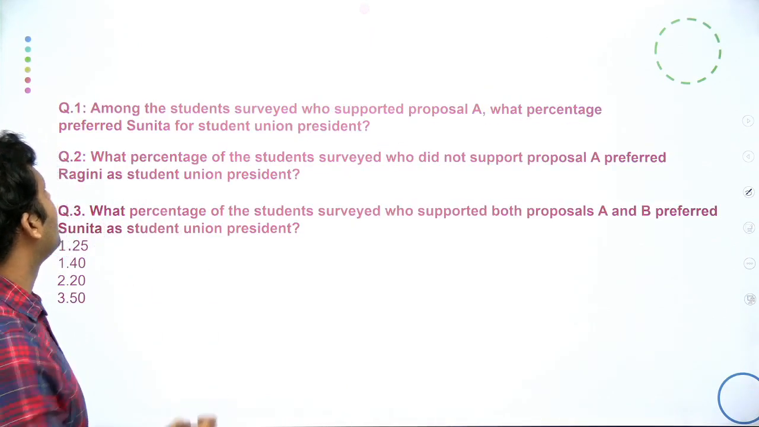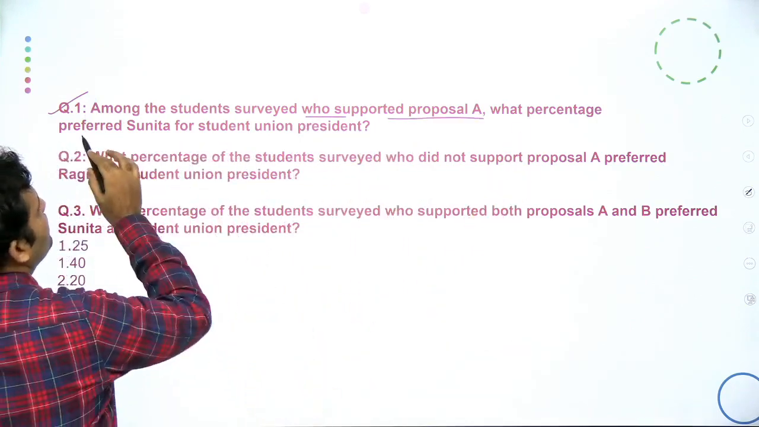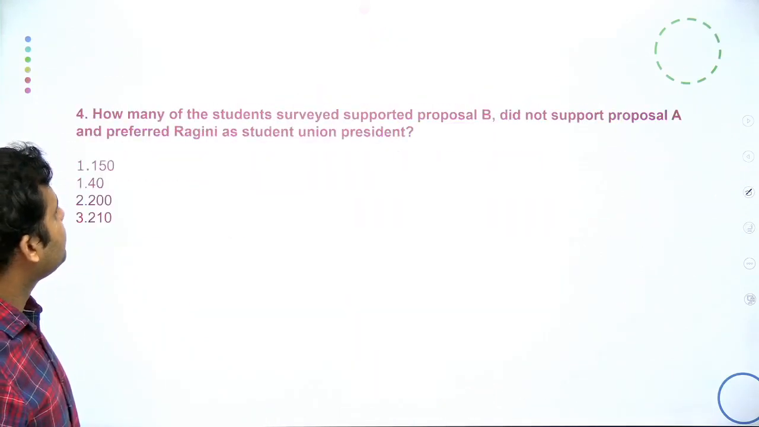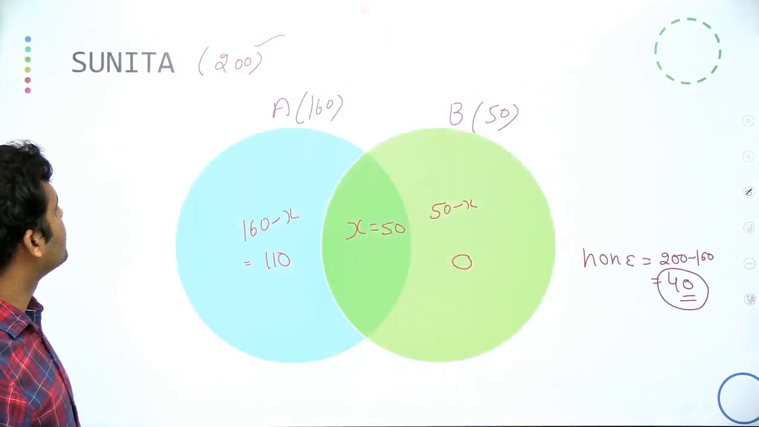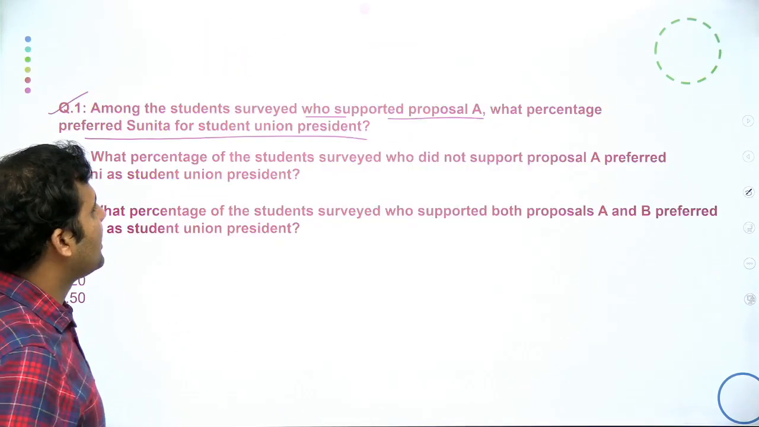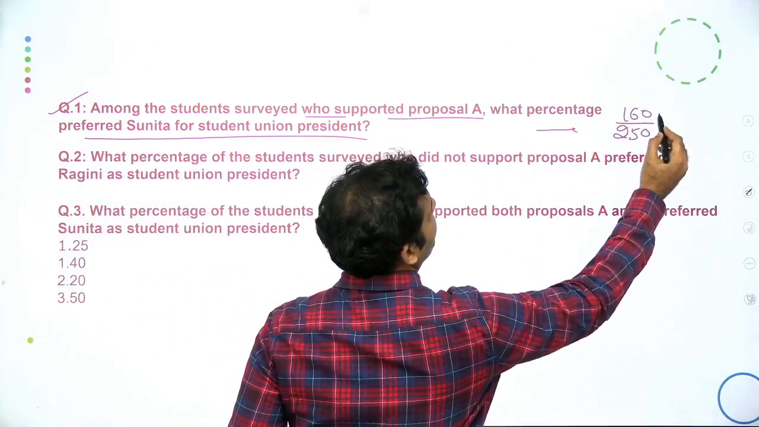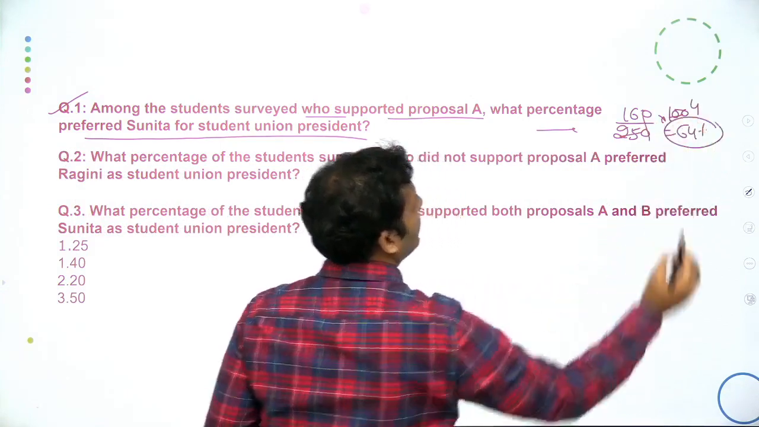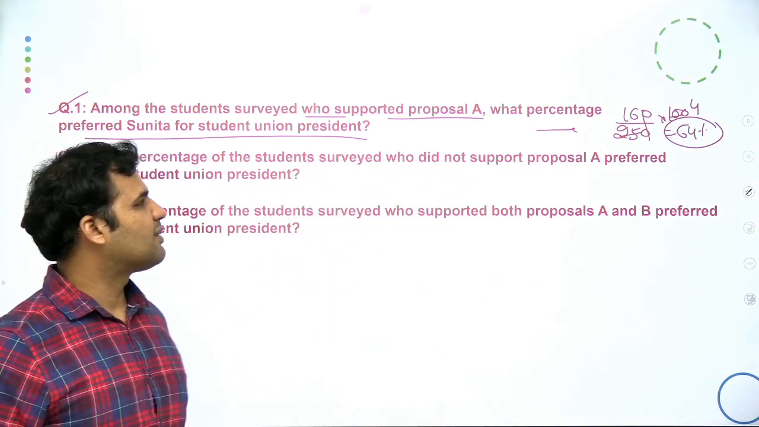The first question of the set is: among the students surveyed who supported proposal A, what percentage preferred Sunita for student union president? Students who are supporting the proposal A and preferring Sunita. See, students supporting proposal A are 250 and preferring Sunita are 160. So the answer to the first question is 160 is what percentage of 250, into 100, and this will be equal to 64%.